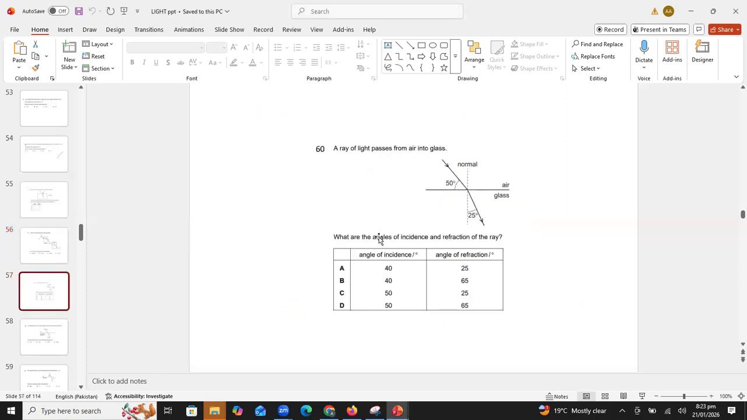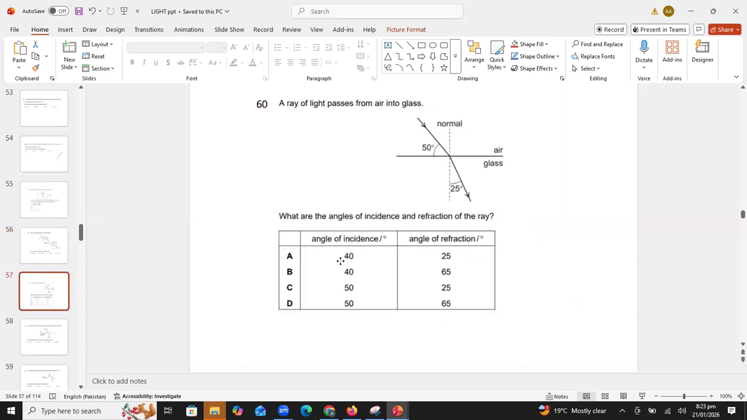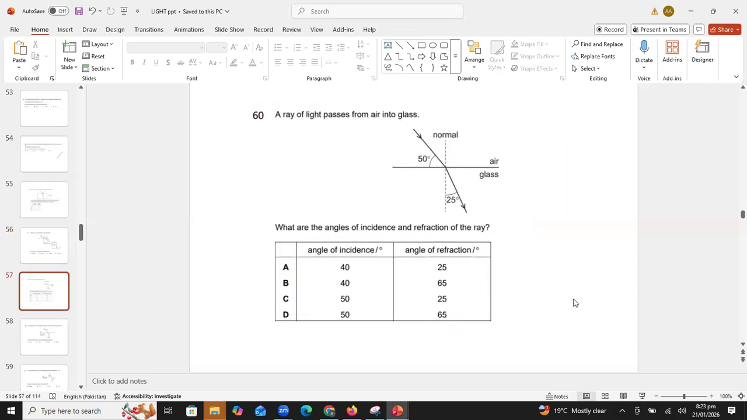Now you can see the next question, question number 60. In question number 60, a ray of light passes from air to glass. It means the light is moving from air to a denser medium. Now they are asking what are the angle of incidence and angle of refraction. So it's a very easy question, students.